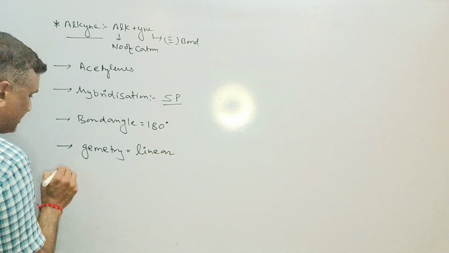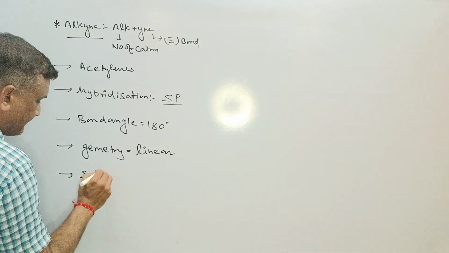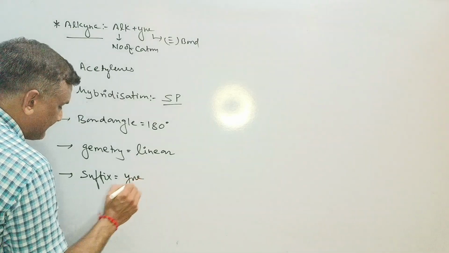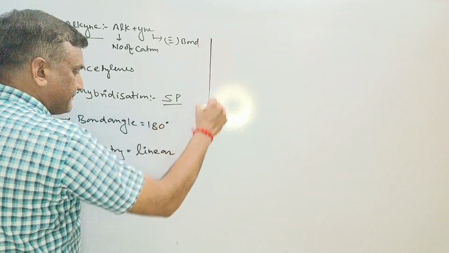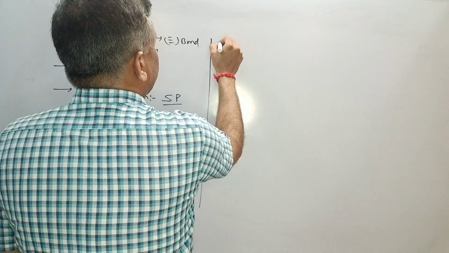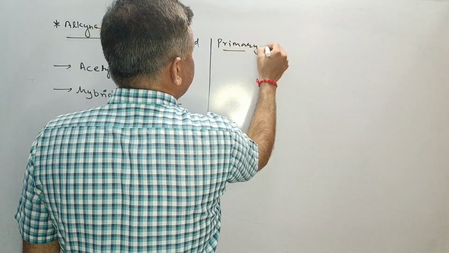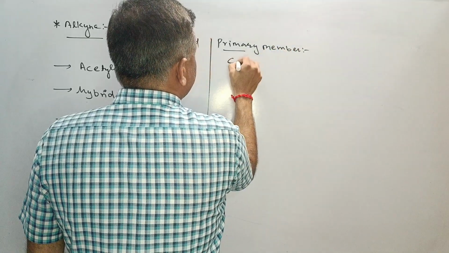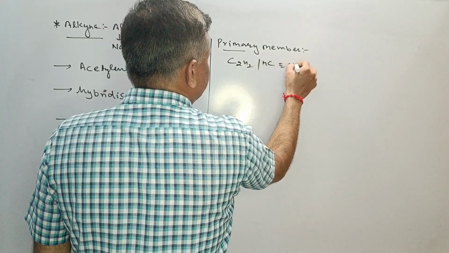Further, as a suffix you can take ine. As the primary member, you can say C2H2, CH triple bond CH.